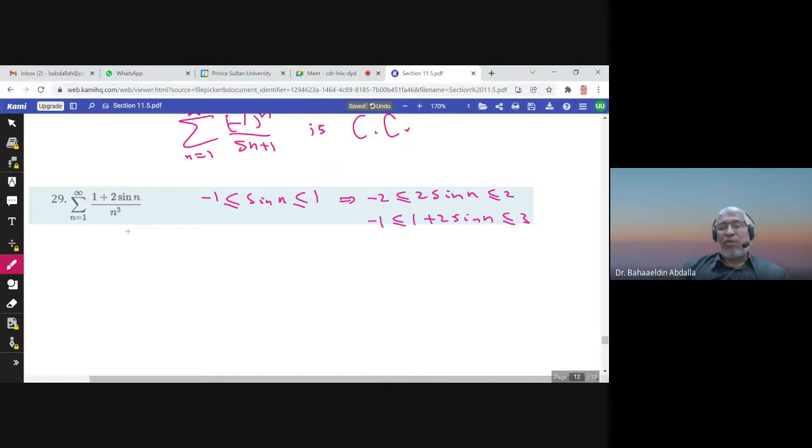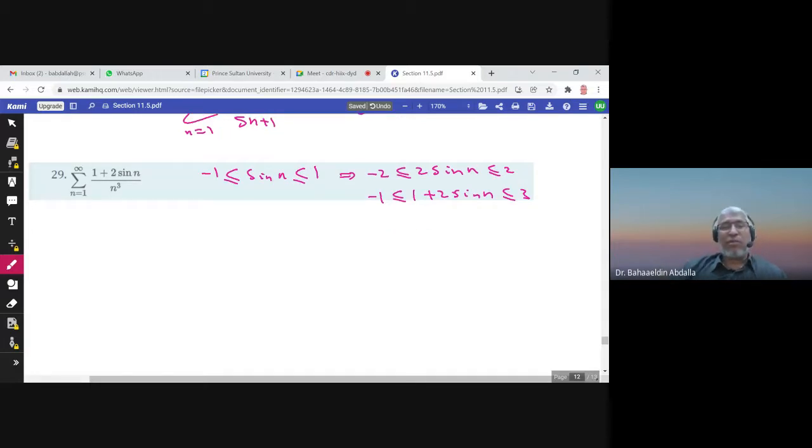So it could be positive sometimes, it's negative sometimes, it's not alternating. So I cannot use the alternating series test. And I cannot use all the tests, integral test, comparison test, limit comparison test, because the terms are not positive.